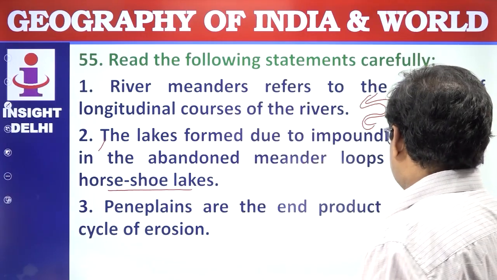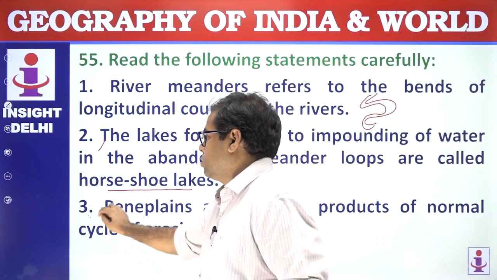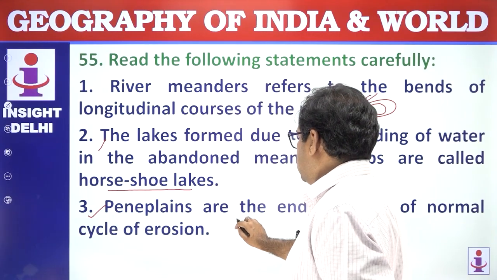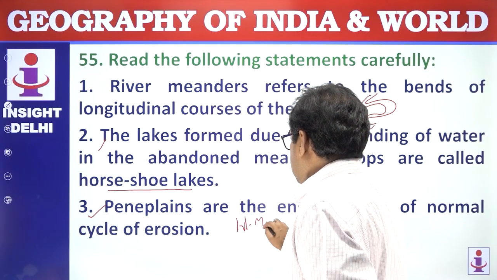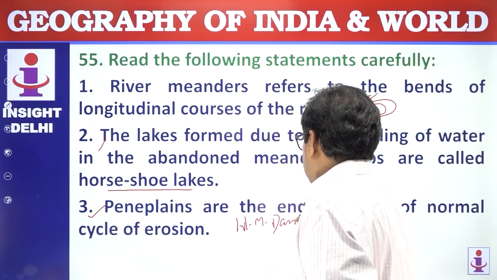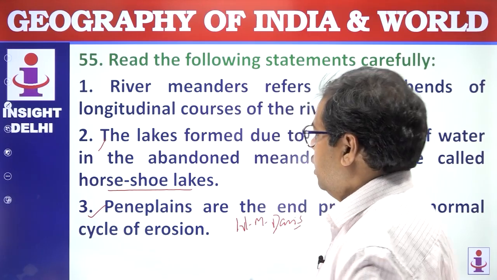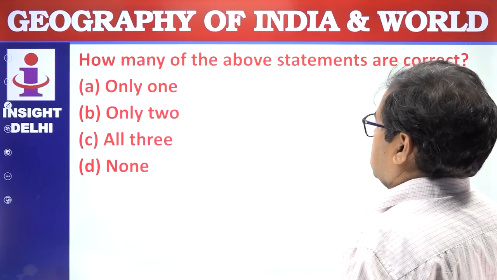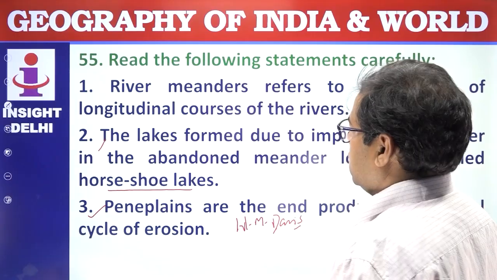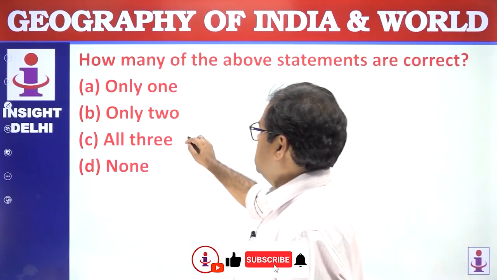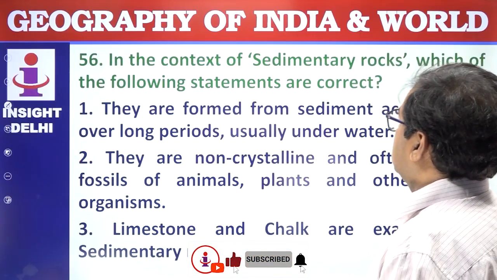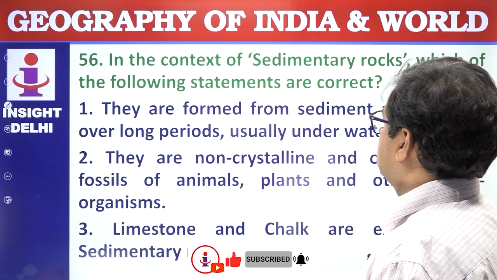Peneplains are the end product of the normal cycle of erosion. Yes, this is given by William Morris Davis, W.M. Davis. Peneplain. How many of the statements are correct? So all 3 are correct. Answer is C. Next, in the context of sedimentary rock, which of the following statements are correct?